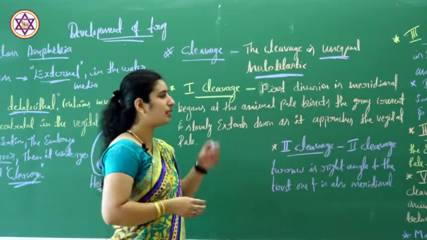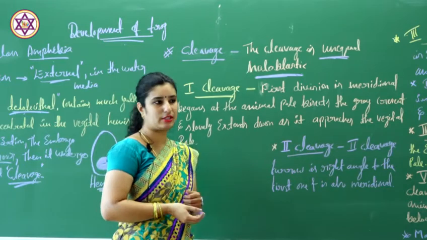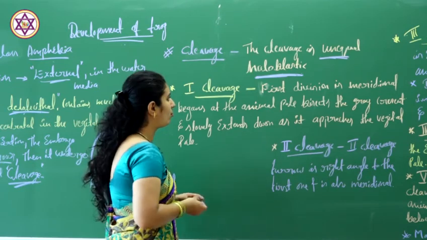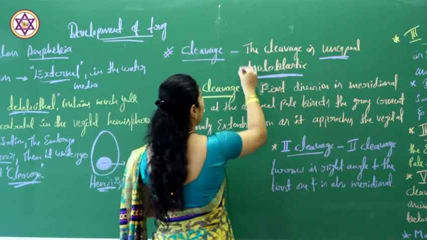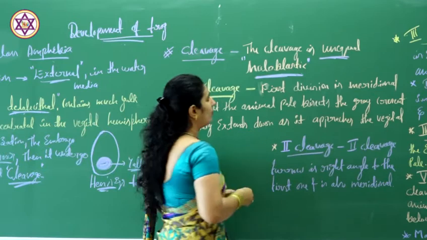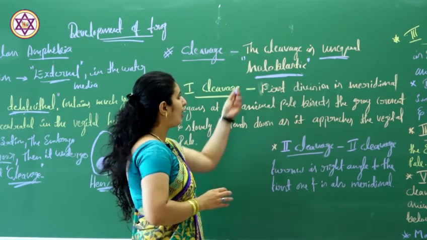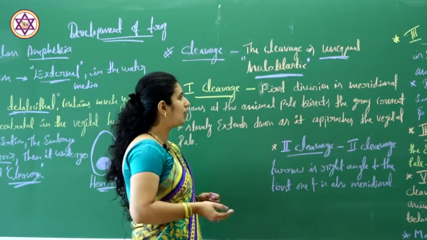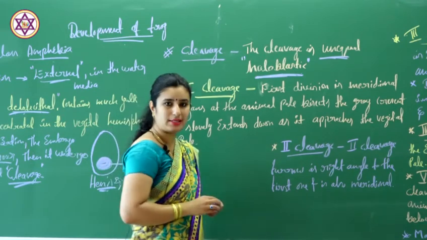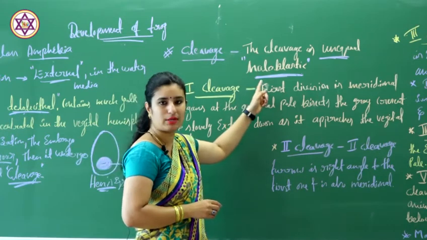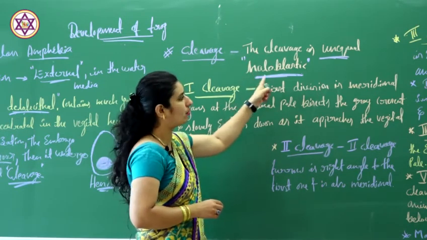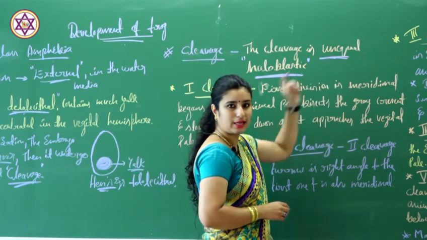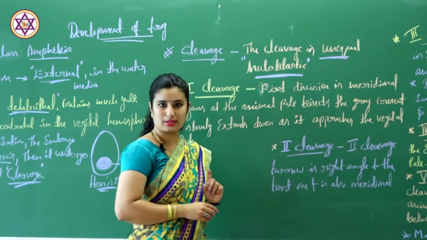In the last class we were discussing the types of eggs and the pattern of cleavage. Majorly there are two types of cleavage: holoblastic cleavage and meroblastic cleavage. Under holoblastic cleavage we have equal holoblastic cleavage and unequal holoblastic cleavage.